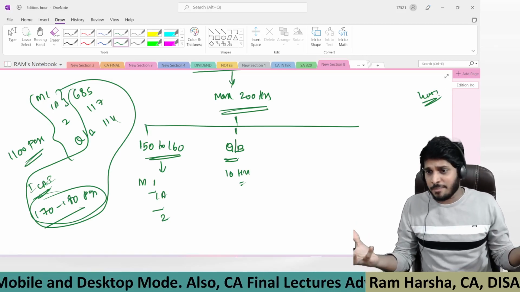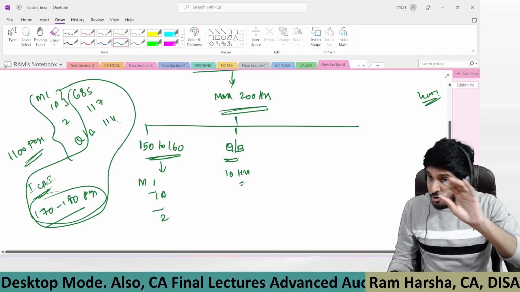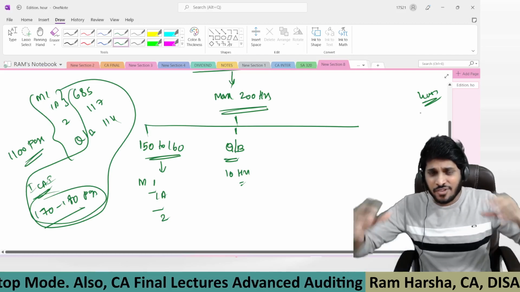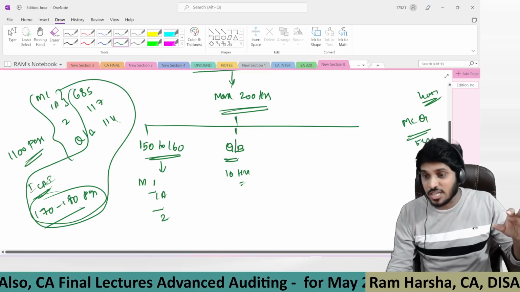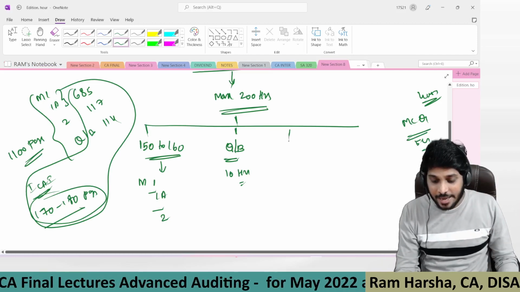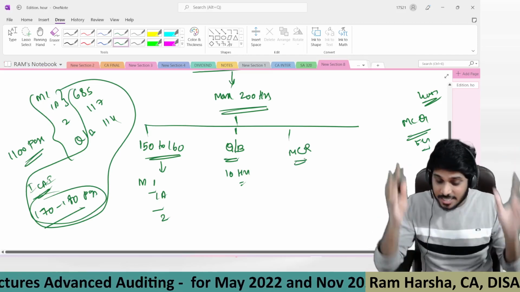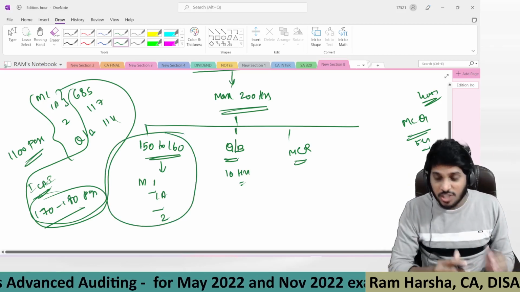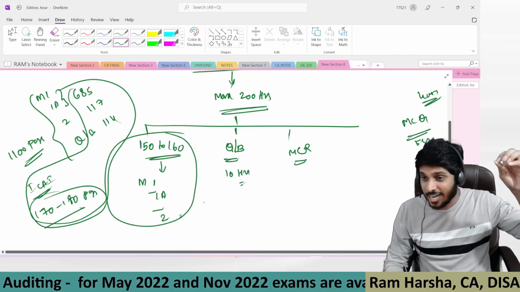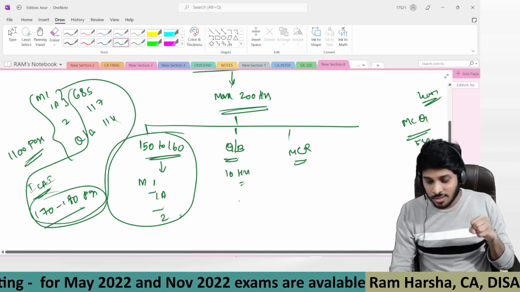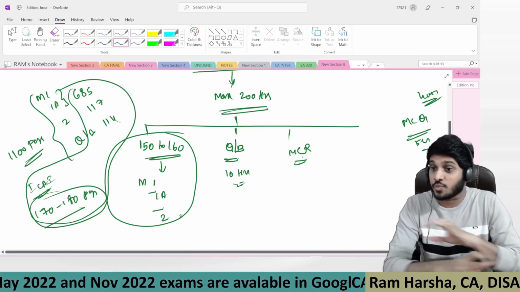Maybe you'll qualify if the paper is very, very simple. If the paper is tough, I bet no matter what material you follow, if the material is very easy, you cannot crack even 5 MCQs. Cracking MCQs requires a separate skill set, and that skill set will be developed by the time you watch these entire main lectures. Believe me, by the time you watch these 150 to 160 hours of video lectures and 10 hours of question bank, you will get the ability, the skill set, to solve MCQs without revision.